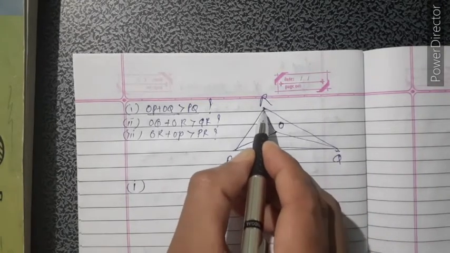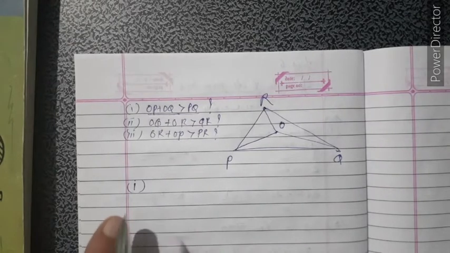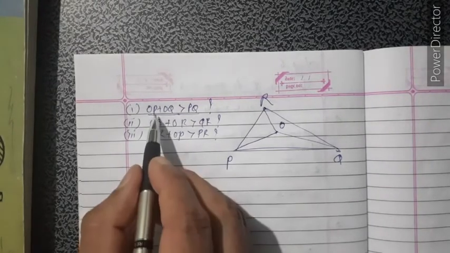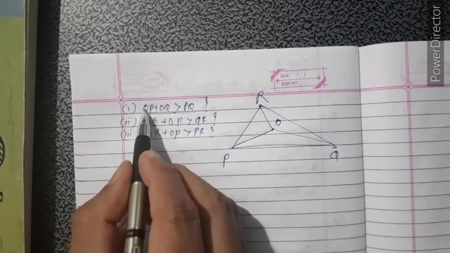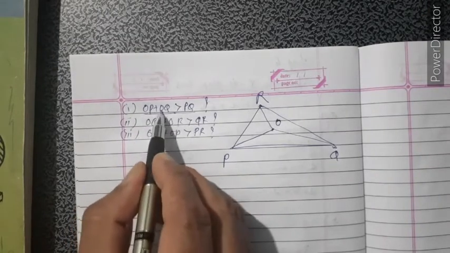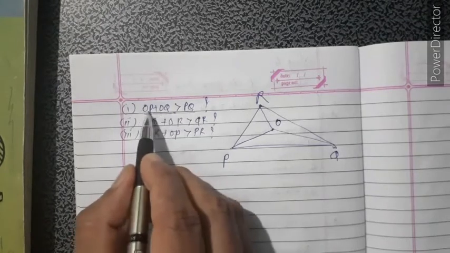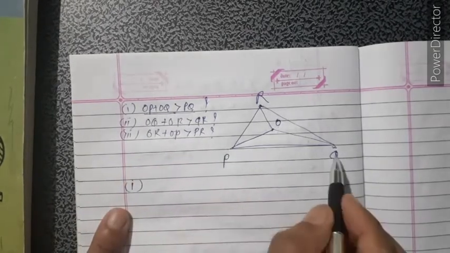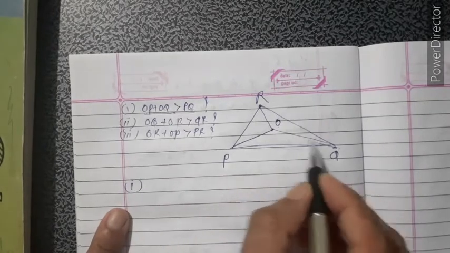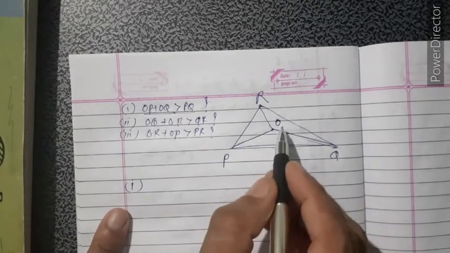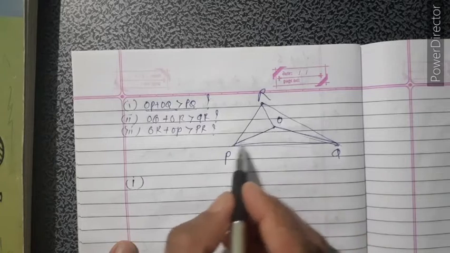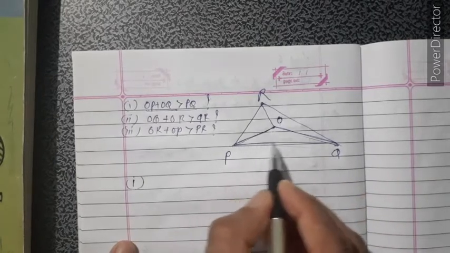Now in the first one, which points are there, you just check: O, P and Q, 3 points are there. So we take OPQ together, and when we take OPQ, we have one triangle.